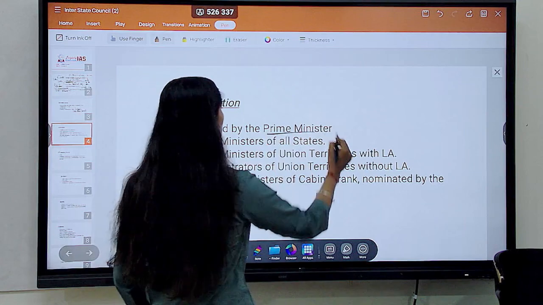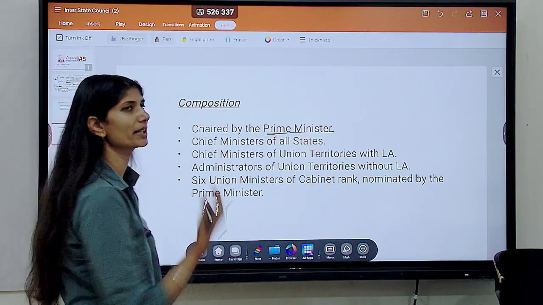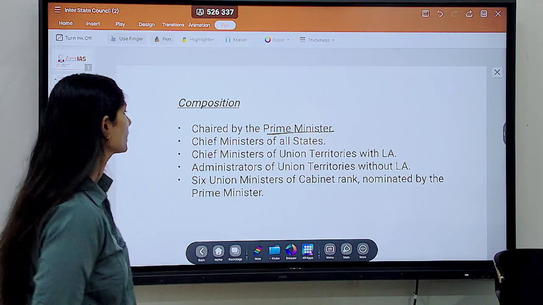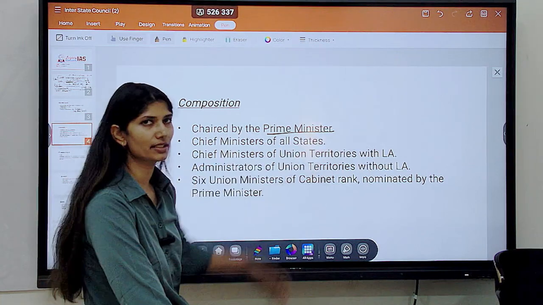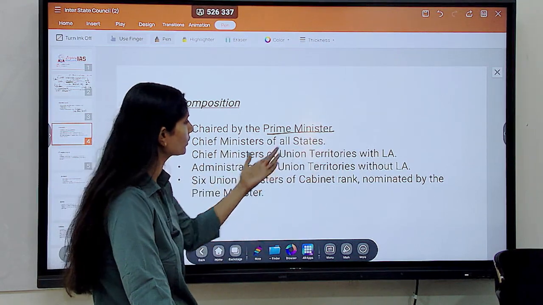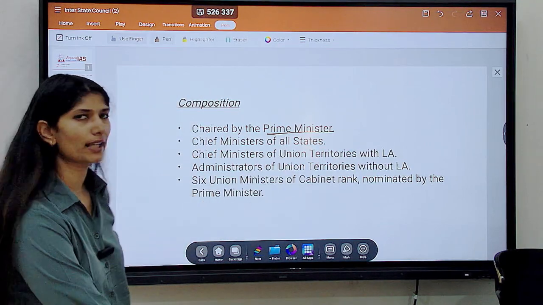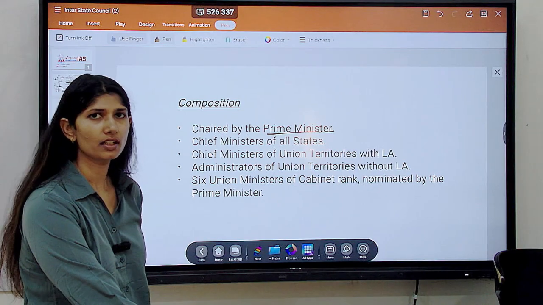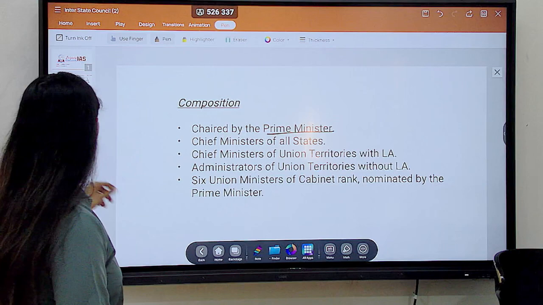Prime Minister. Now whenever in any committee the Prime Minister is a member, then he automatically becomes the chairman. Then we have Chief Ministers of all states and Chief Ministers of Union Territories with Legislative Assembly, Administrators, Lieutenant Governors, whatever you want to call them, of Union Territories without Legislative Assembly, and also 6 Union Ministers of Cabinet rank who are nominated by the Prime Minister. Yeah, this is the composition.